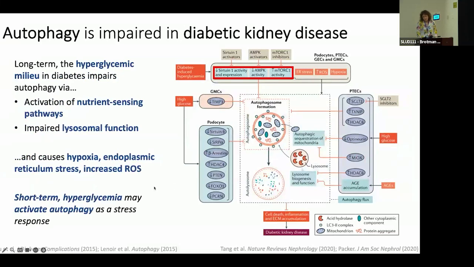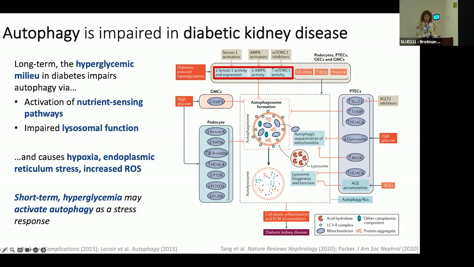So plenty of research, mostly done in laboratory models, has shown that autophagy is impaired in diabetic kidney disease. I mentioned autophagy is triggered by starvation. You can think of diabetes as kind of the opposite. It's a state of nutrient excess, hyperglycemia. So instead of starvation triggering activation of sirtuin-1, AMPK, and inhibition of mTOR, in diabetes, we see the opposite. We see inhibition of sirtuin-1 and AMPK and activation of mTOR, which lead to a reduction in autophagy initiation.